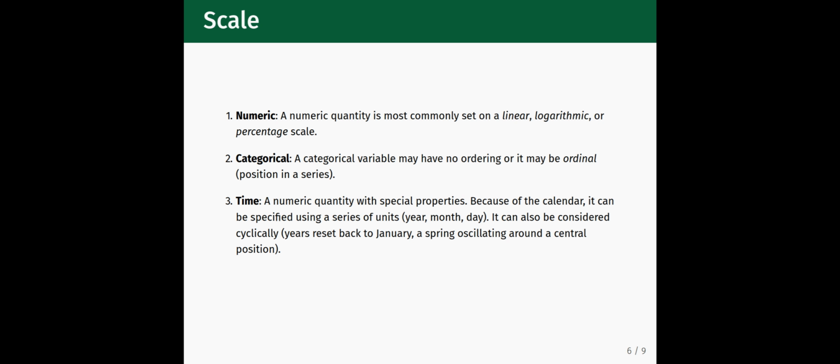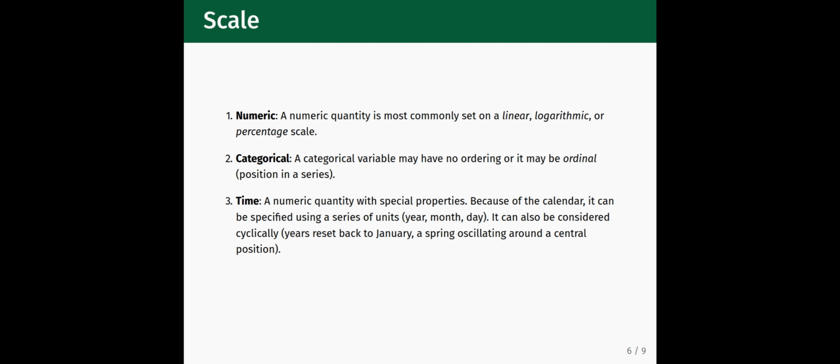The second kind of scale is the categorical scale. In the categorical scale, the variables may have no particular ordering, or they may be ordinal, where the position in a series has meaning. Finally, there is the time scale, which is a numerical quantity with special properties. Because of the calendar, it can be specified using a series of units: year, month, and day. It can also be considered cyclically. For example, years reset back to January, or a spring oscillating around a central position.